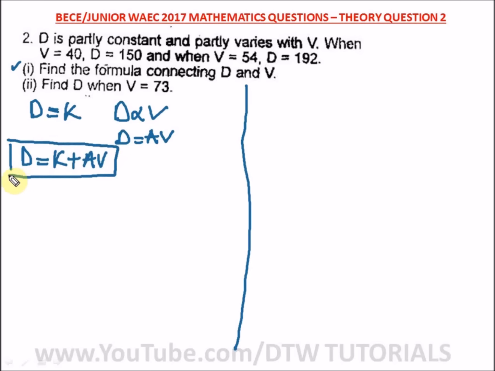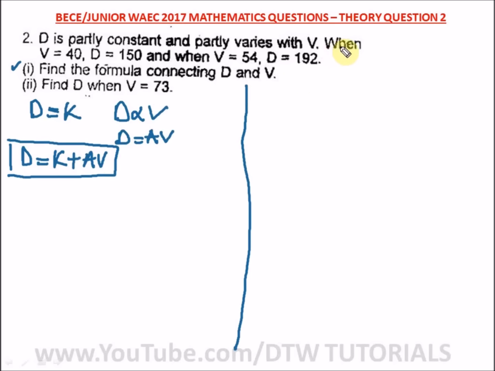With this formula, we are going to find the constants K and A first. Then we can get our I2, the second question, which says find D when V is equal to 73. So let's go on to the real question. To get our K and A, the question says when V is 40, D is equal to 150, and when V is equal to 54, D is equal to 192, as D is partly constant and partly varies with V.